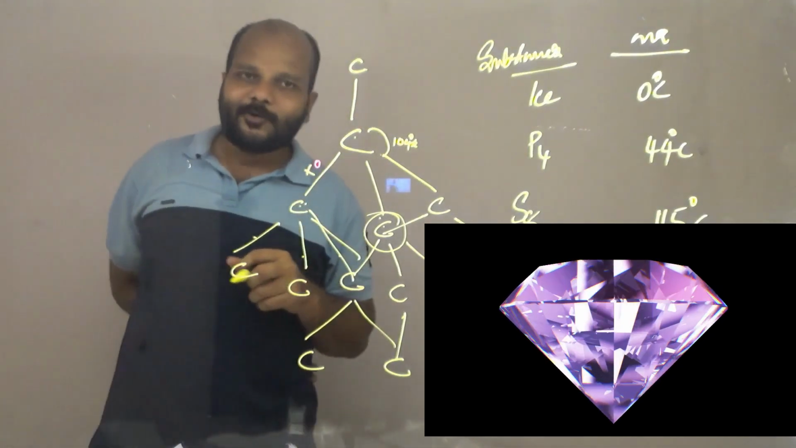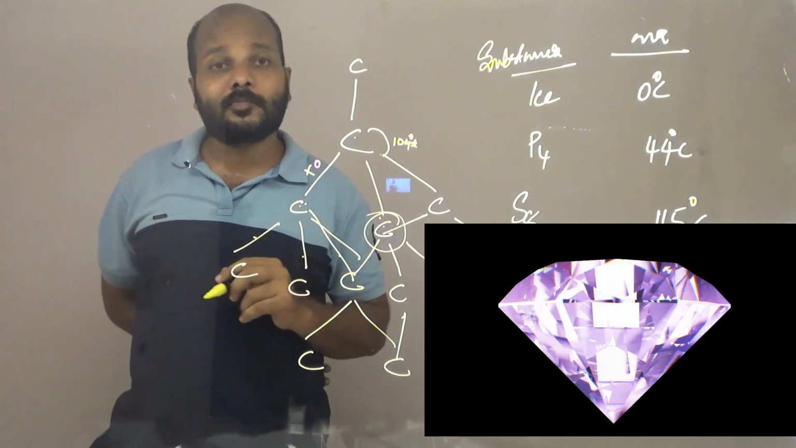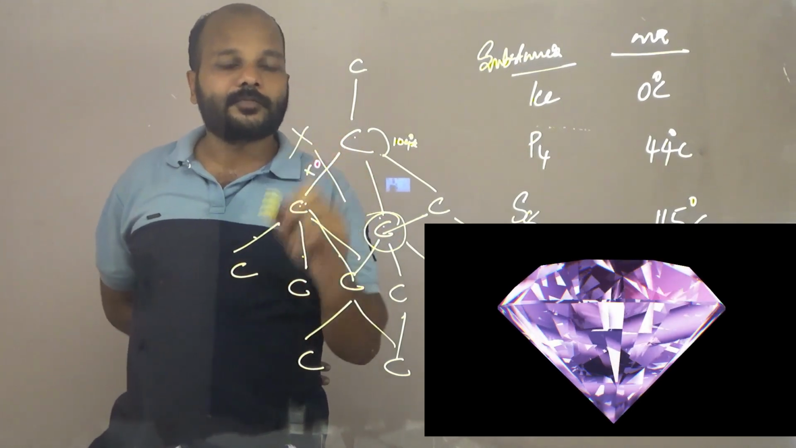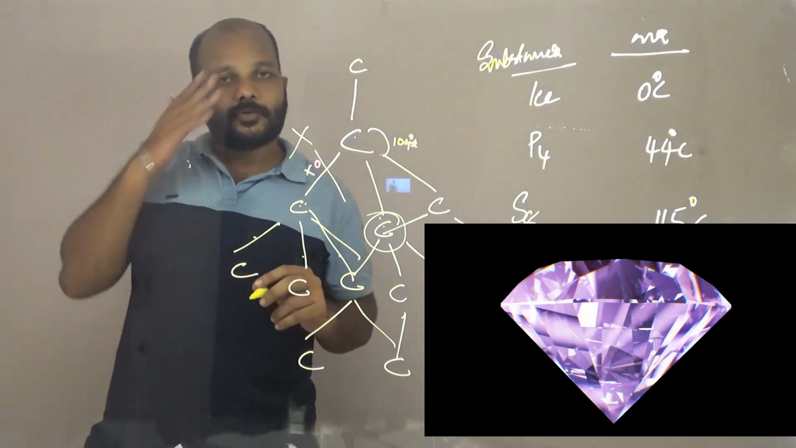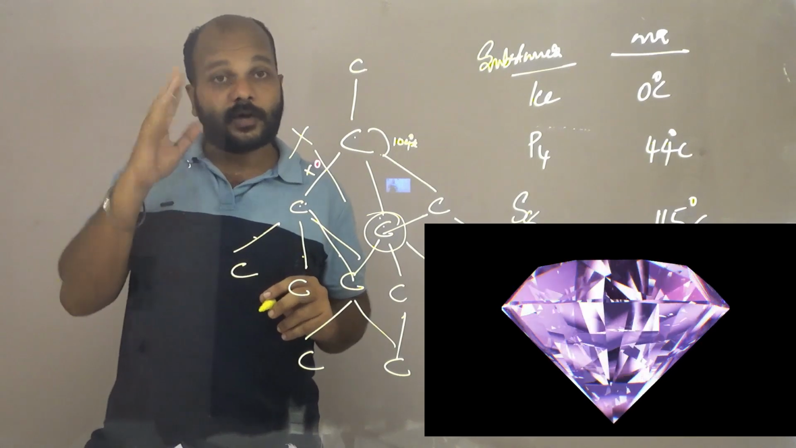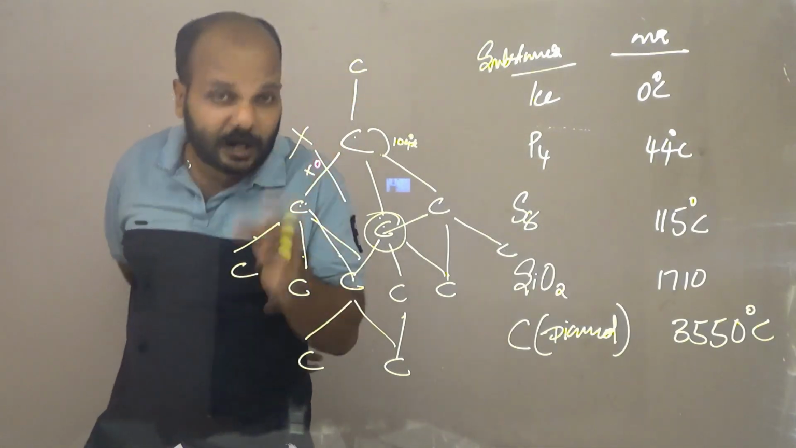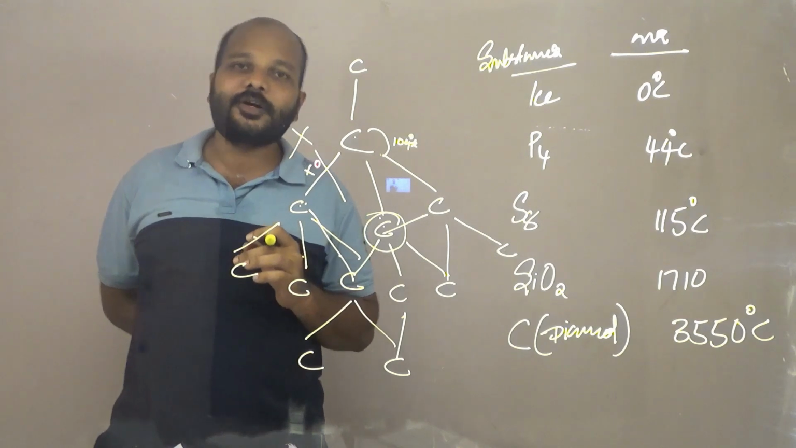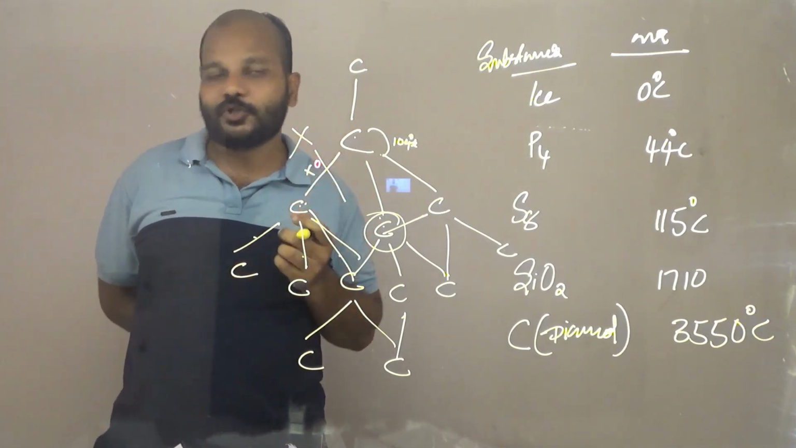Now, what purpose is diamond used for? This is only one element, and moreover the bond is also strong. It is very difficult to break this force of attraction. Diamond is actually one of the finest substances. It is one of the hardest substances ever known in nature, and it is used as jewelry.